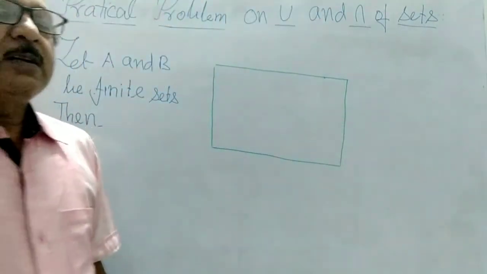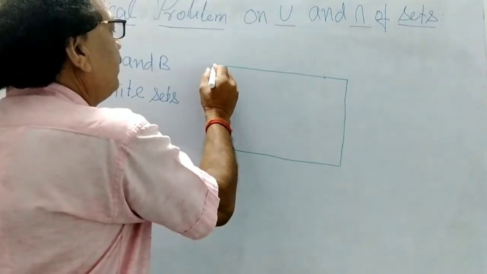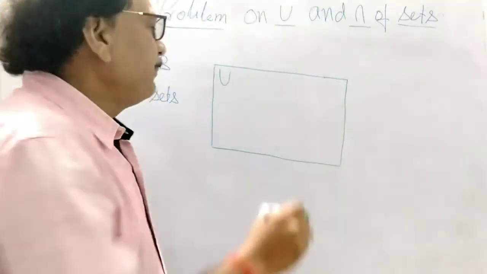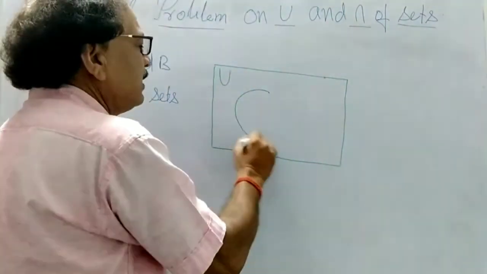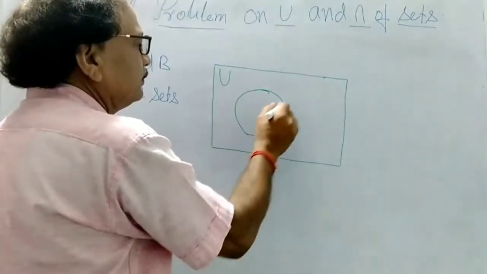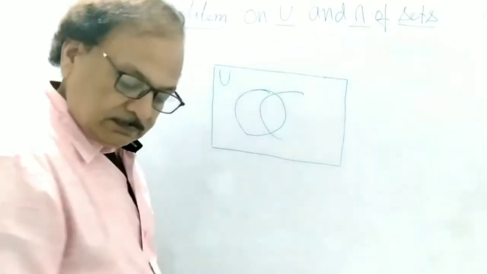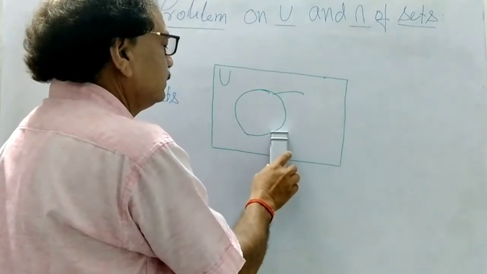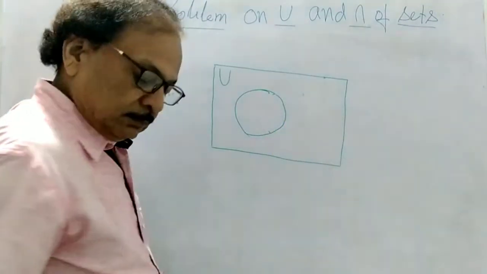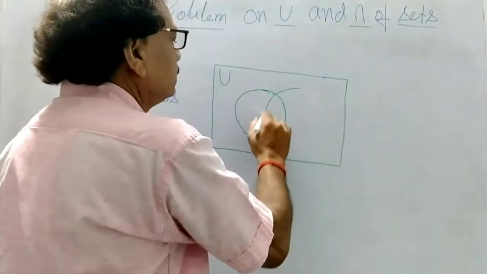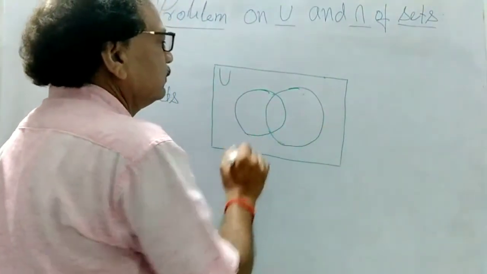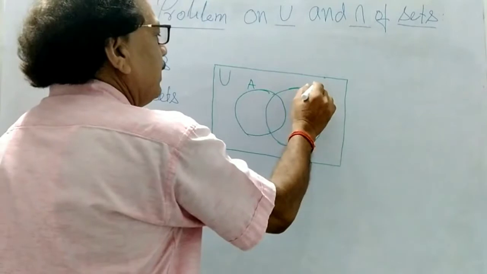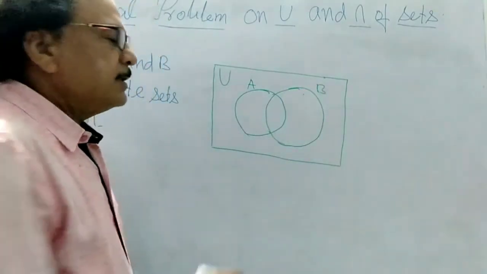Then this is the Venn diagram. This is the universal set, and now we can see the set A and another set B. Let A and B be the two finite sets.